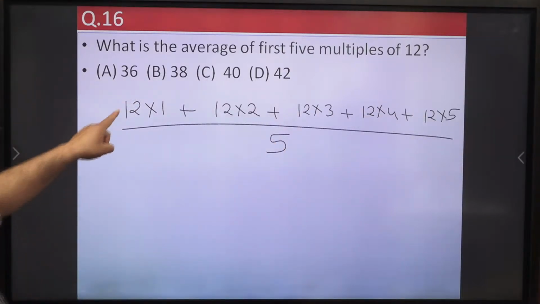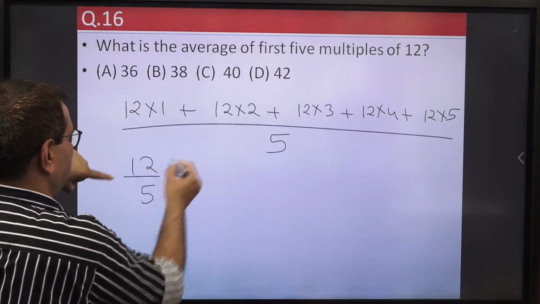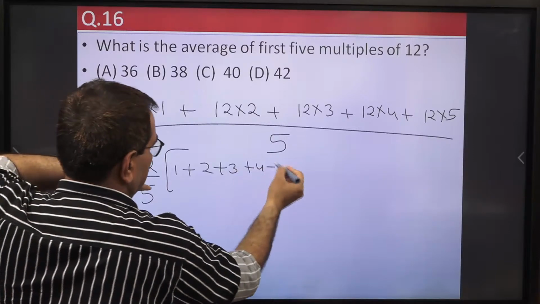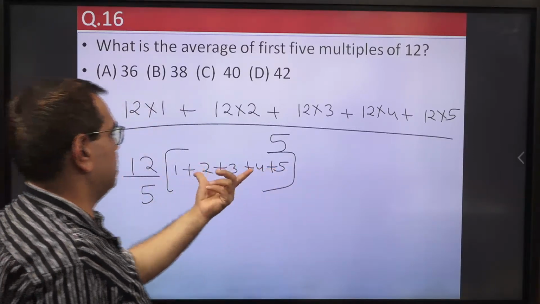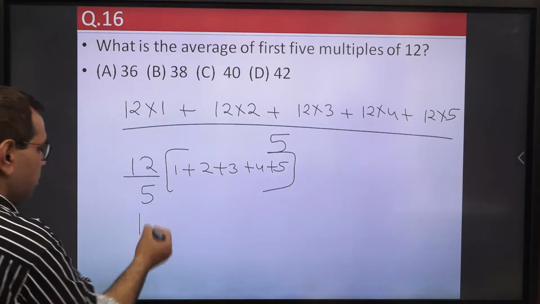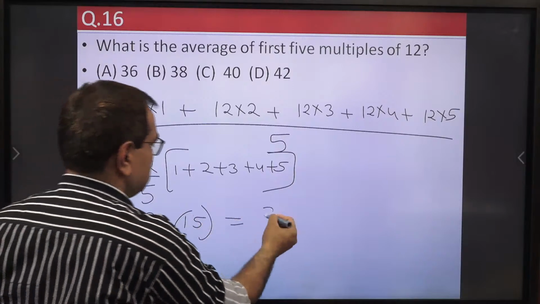Now we can see 12 is common. So we can take 12 common. So 12 upon 5 into 1 plus 2 plus 3 plus 4 plus 5. And this is the sum of first 5 numbers, all of you know, 15 hota hai. So 12 upon 5 into 15. So it is equal to 36.